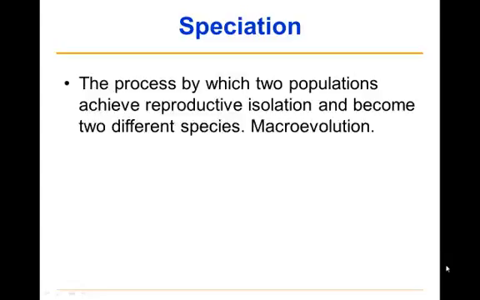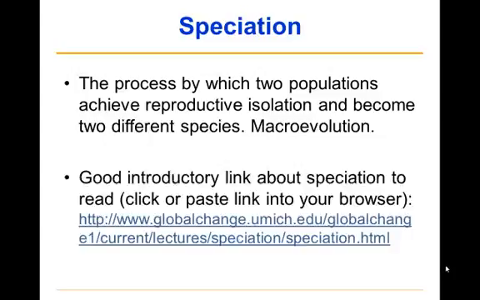Speciation is defined as the process by which two populations achieve reproductive isolation and become two different species. This is, of course, macroevolution. You should do a little bit of reading beyond what I'm going to give you here, just to understand this process a little bit more in depth. It's very important. Here's a decent description of speciation from the University of Michigan. Paste that link into your browser and do a little bit of reading there, please.